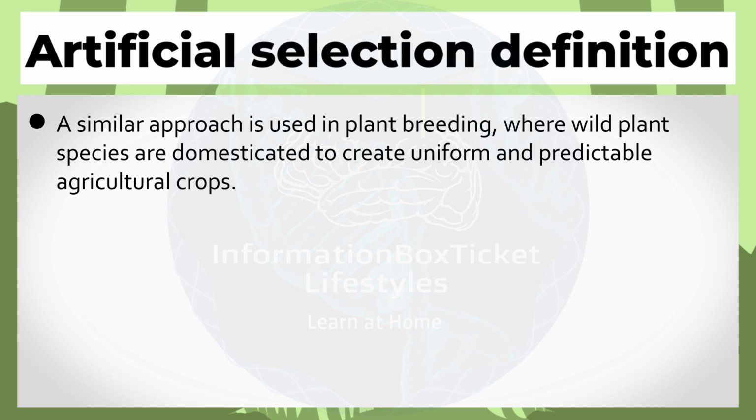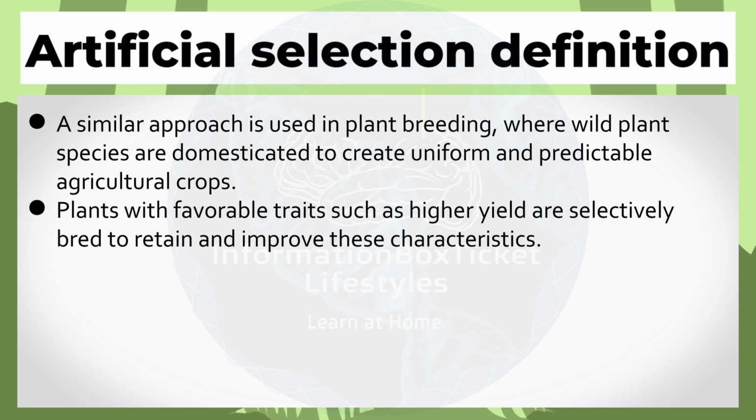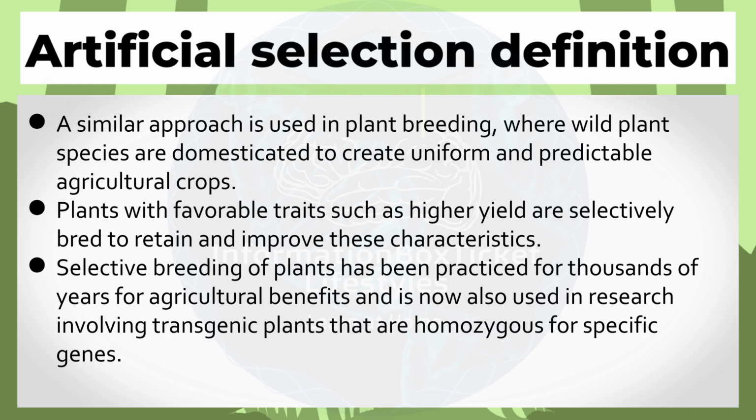and predictable agricultural crops. Plants with favorable traits such as higher yield are selectively bred to retain and improve these characteristics. Selective breeding of plants has been practiced for thousands of years for agricultural benefits and is now also used in research involving transgenic plants that are homozygous for specific genes.